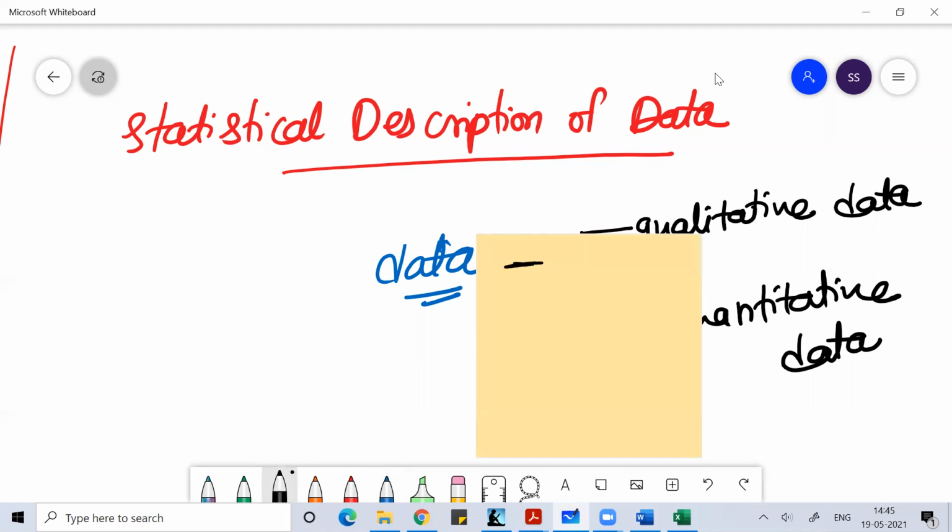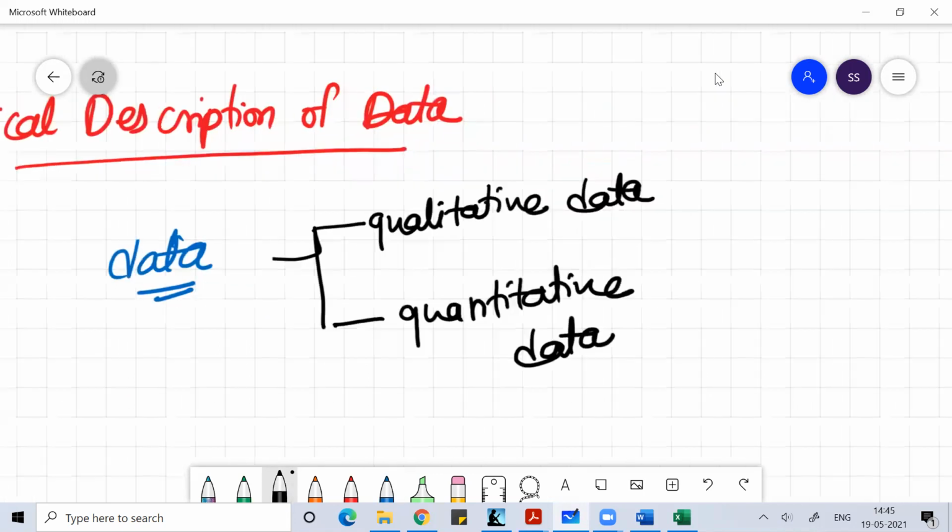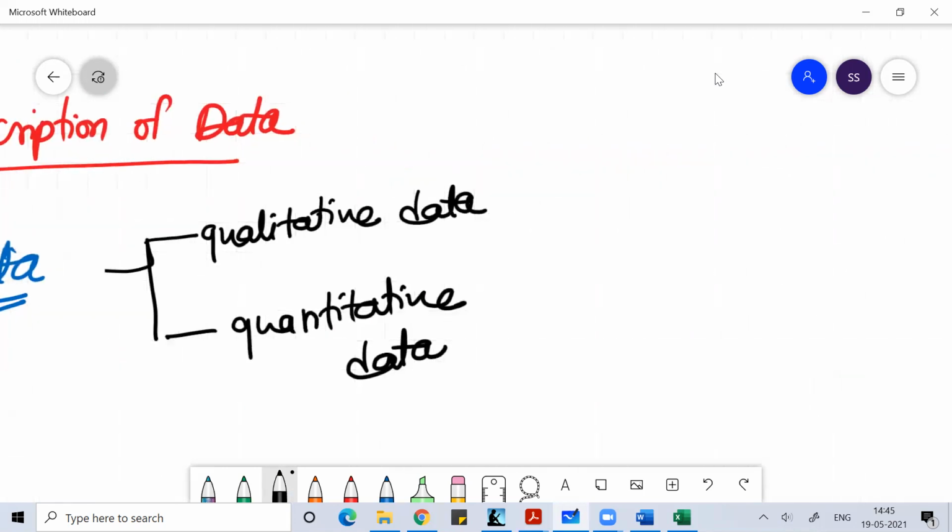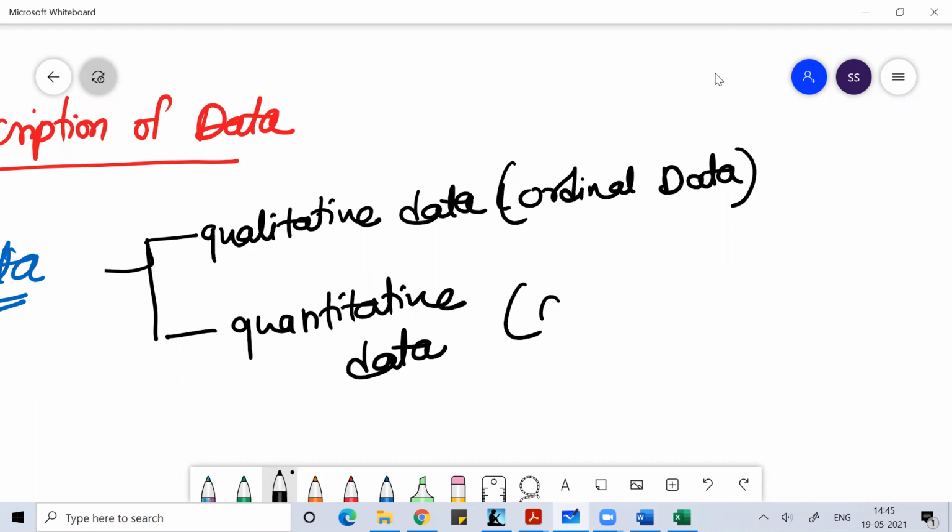When we talk about data, data can be of two types: qualitative data or quantitative data. Qualitative data is called ordinal data. Quantitative data is called cardinal data. That is another name.